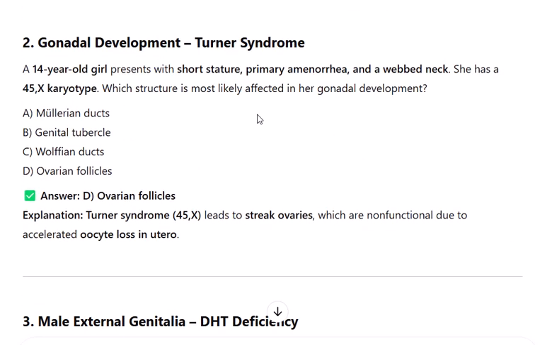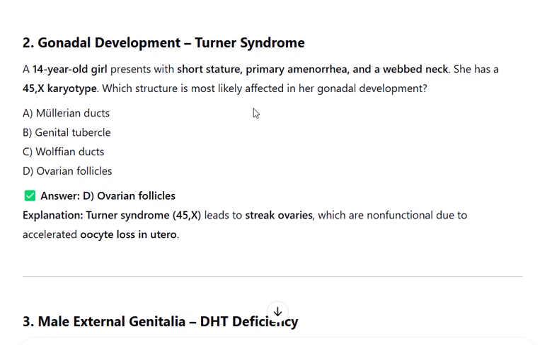A 14-year-old girl presents with short stature, primary amenorrhea, and a webbed neck. She has a 45X karyotype. Which structure is most likely affected in her gonadal development? A. Müllerian ducts. B. Genital tubercle. C. Wolffian ducts. D. Ovarian follicles. Answer: D. Ovarian follicles. Explanation: Turner syndrome, 45X, leads to streak ovaries, which are non-functional due to accelerated oocyte loss in utero.